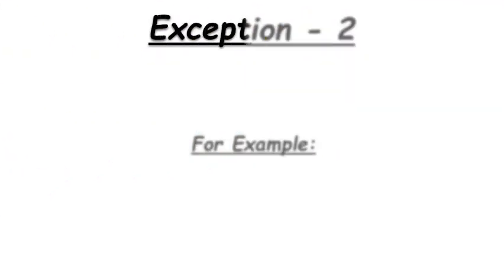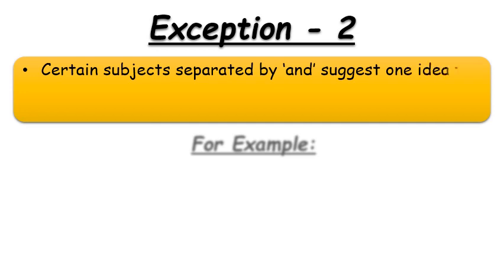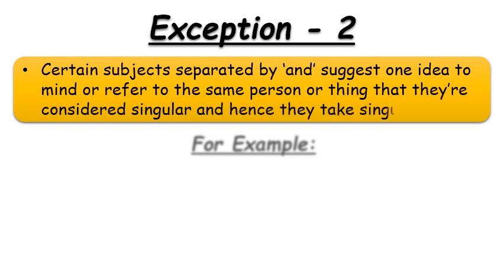Let's see what is exception number 2. Certain subjects separated by and suggest one idea. Means when two subjects are separated by the conjunction and but they show one idea to mind or refer to the same person or thing, they are considered singular and hence they take singular verbs.